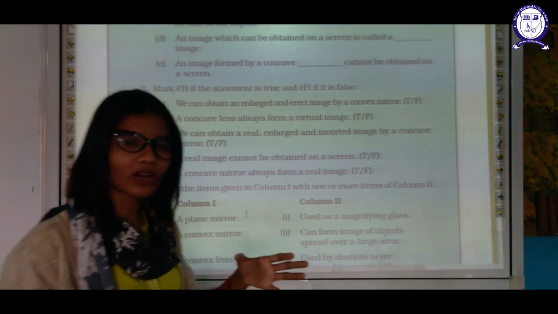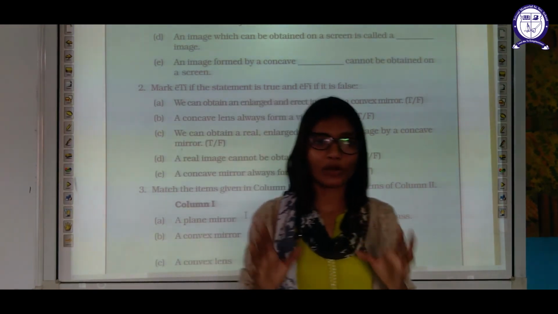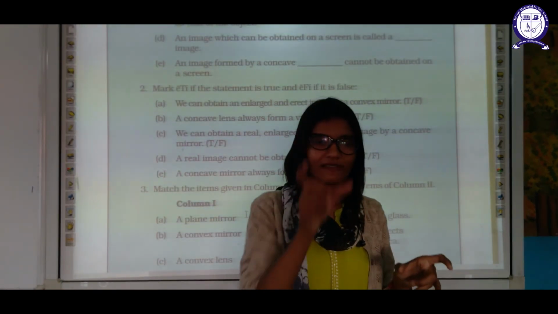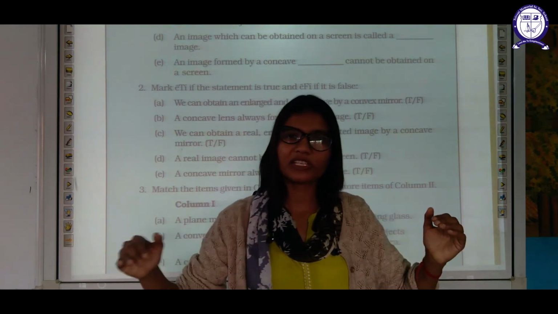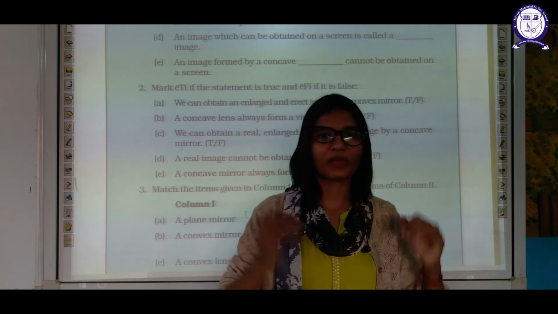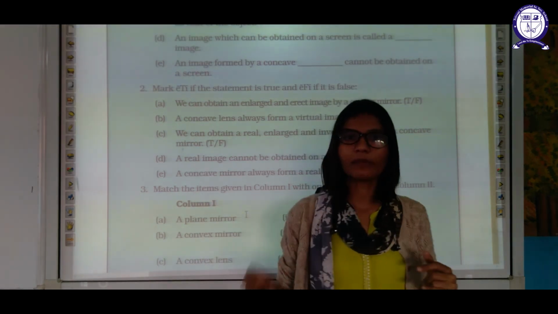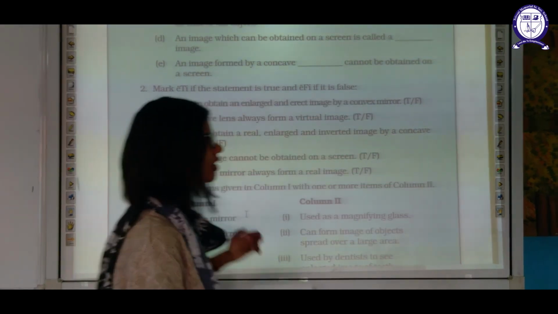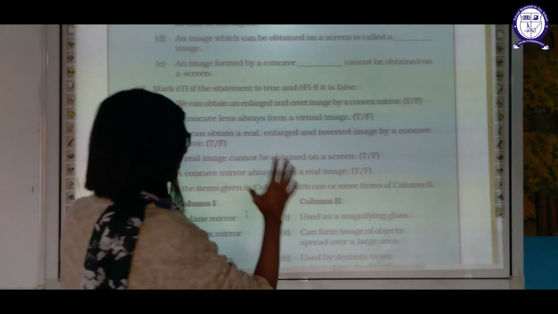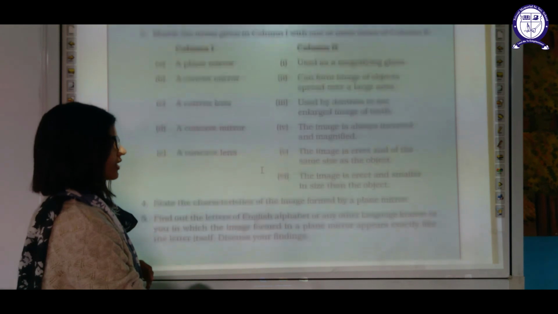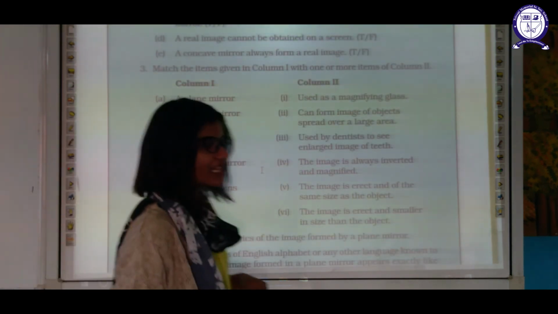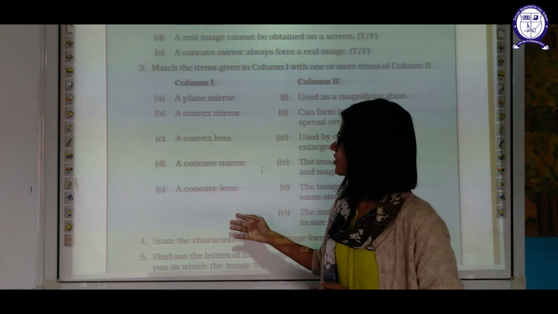Students, do one thing. Write concave mirror, convex mirror, concave lens, convex lens, and write what kind of image is formed by each of these mirrors and lenses, plus the plane mirror also. I have provided notes also. You can make the chart and complete it by yourself. I want you to try all the exercises by yourself. These are very easy. True or false, you can do it by yourself.